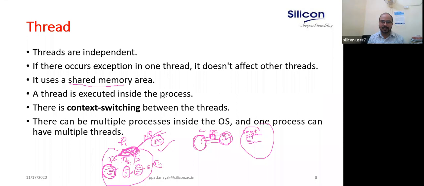A thread is executed inside the process. Multi-threading is much faster than multiprocessing. That is also a performance issue. From a performance point of view, people use multi-threading rather than multiprocessing.